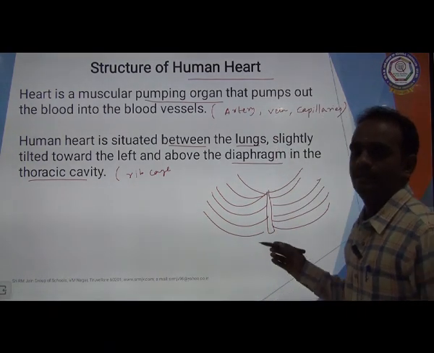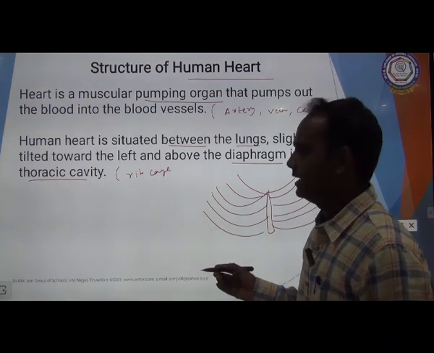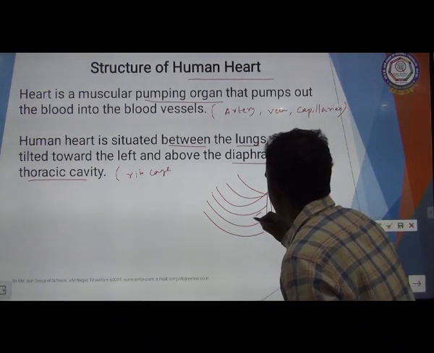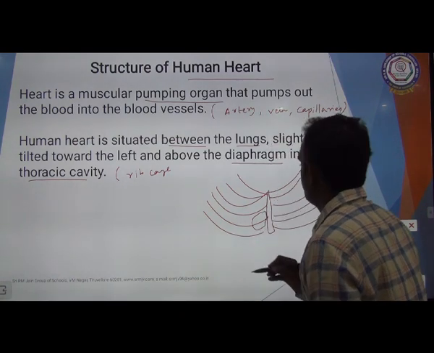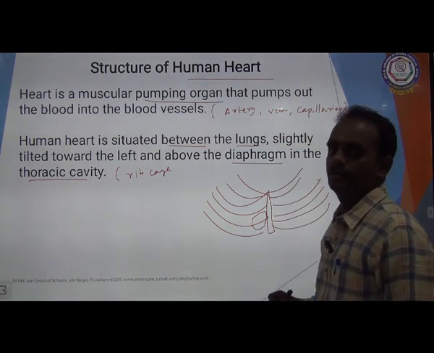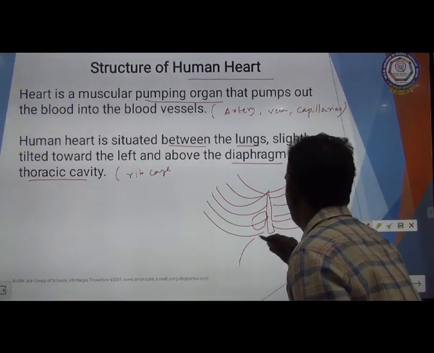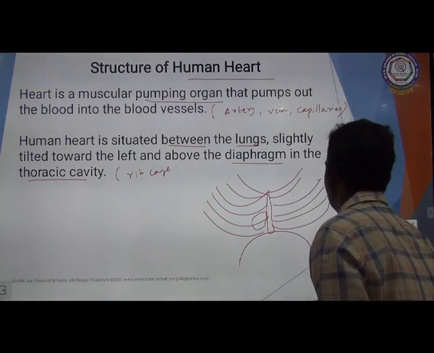Think that it is the thoracic cavity or rib cage. Inside this, the important organ, heart, is present. It is just above the diaphragm.